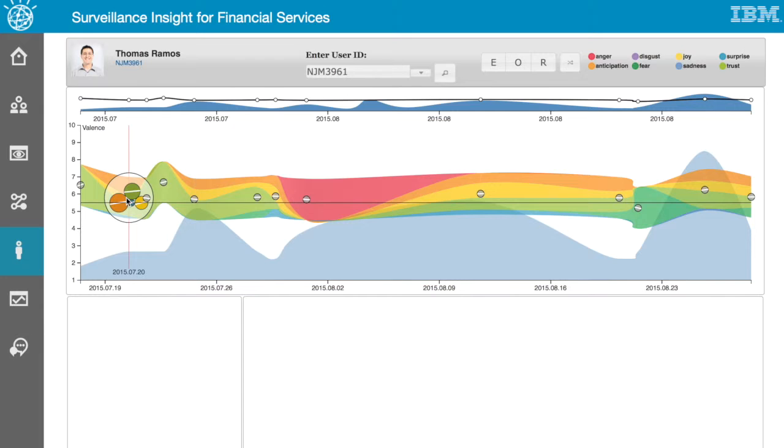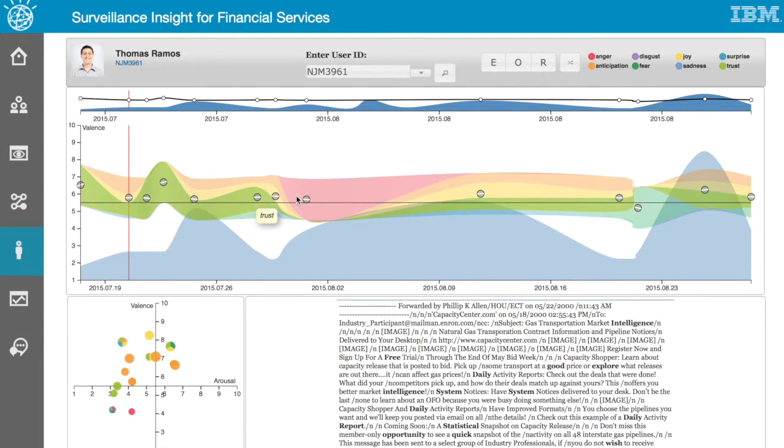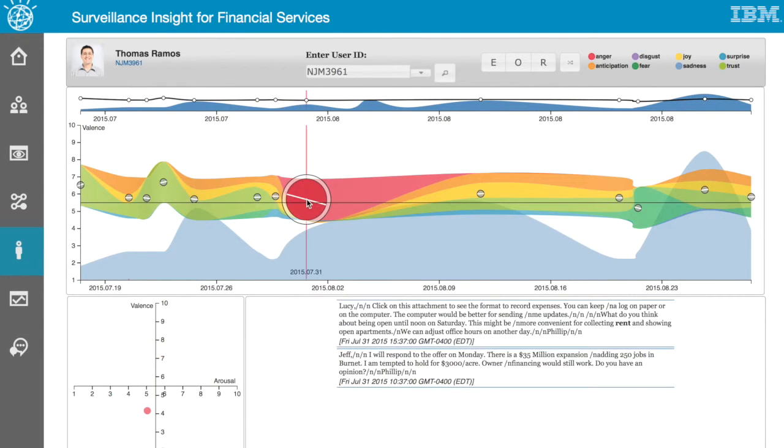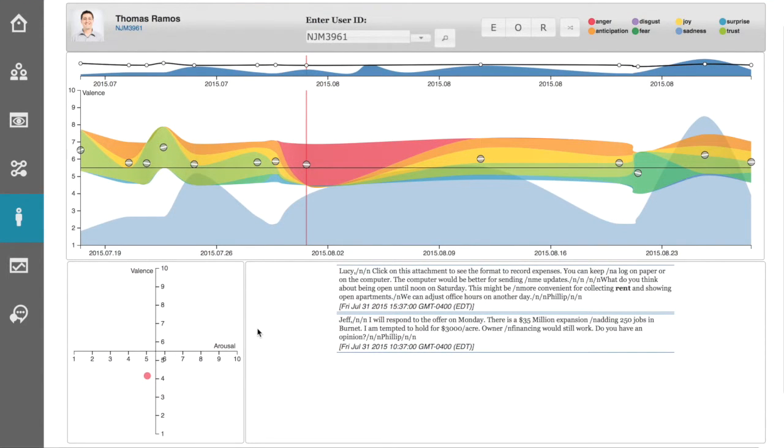Clicking on each of these nodes, we can load up the information that was used in identifying that attribute. Let's click on anger to explore a bit further. On the left, we can see a chart that shows the valence and arousal of the keywords that were identified in the communication. Valence describes the combining power of the keyword, whereas arousal describes the severity of it.